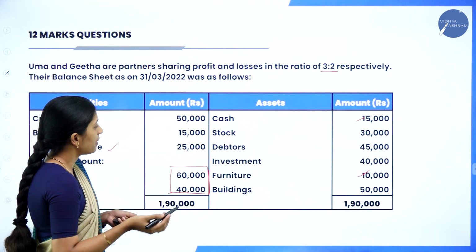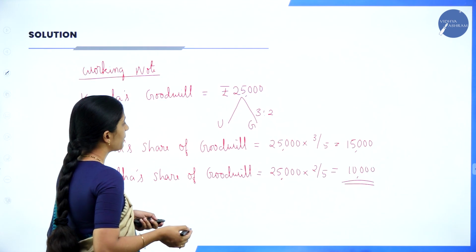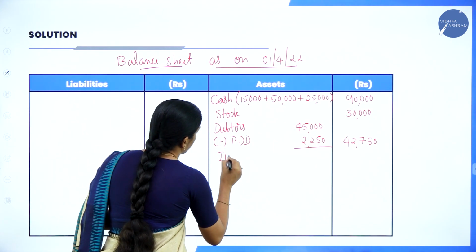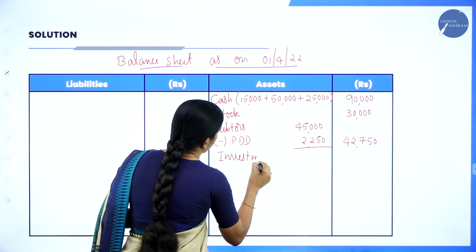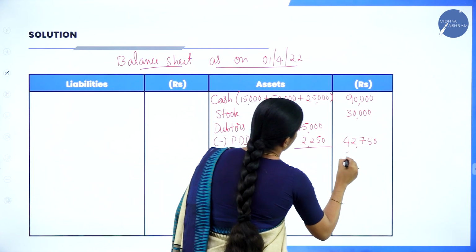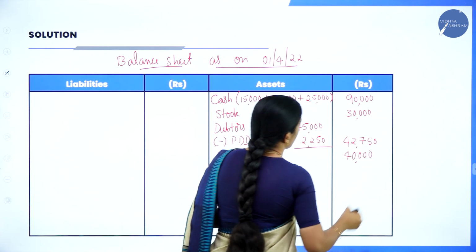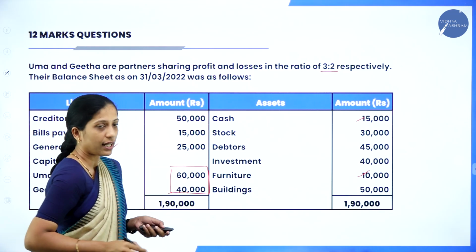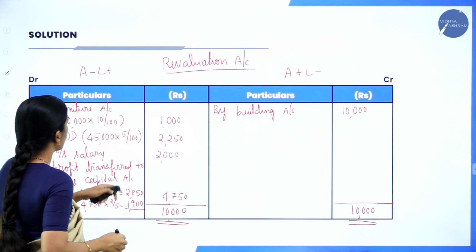Next one, investment 40,000. There is no adjustment, write directly. Investment 40,000.